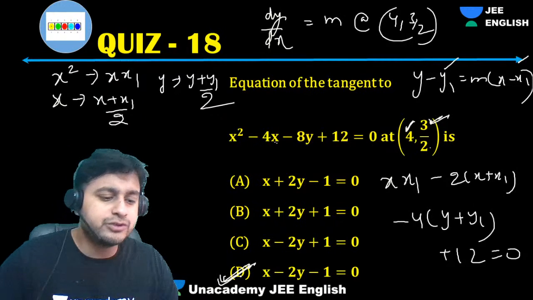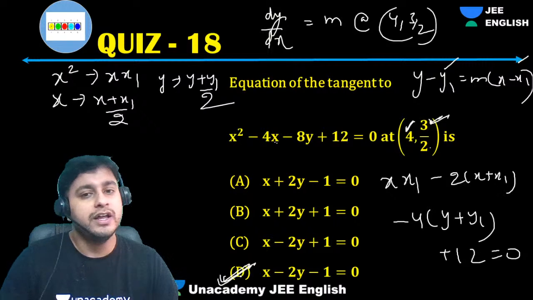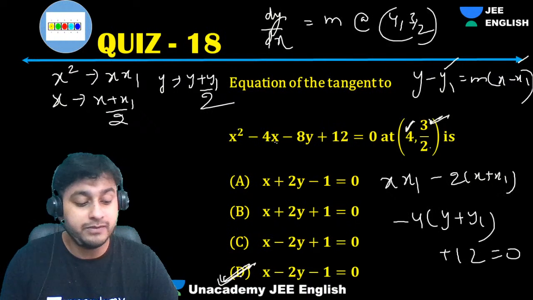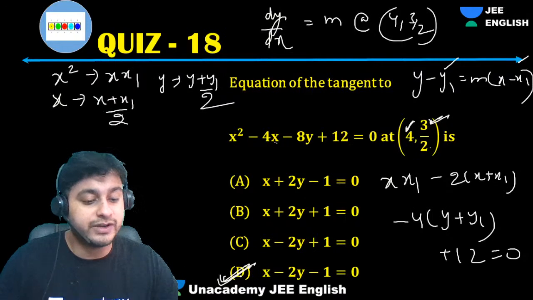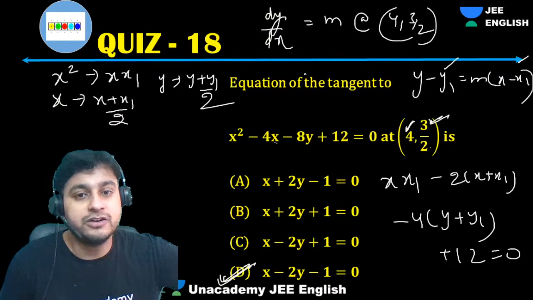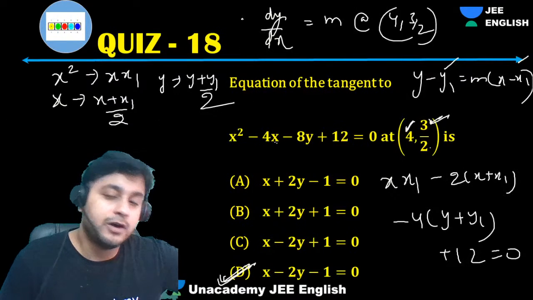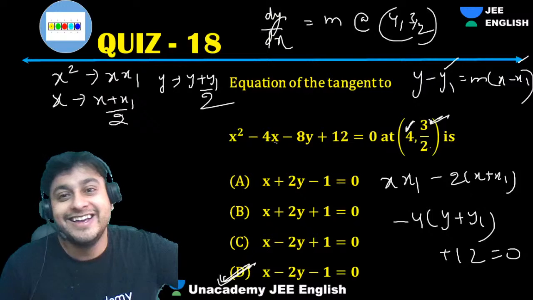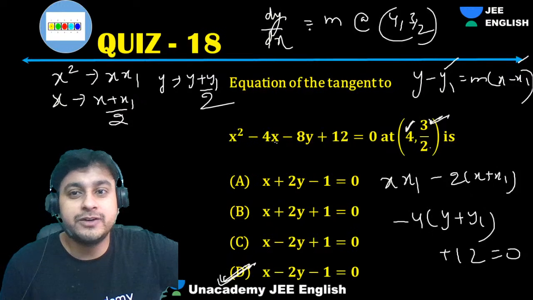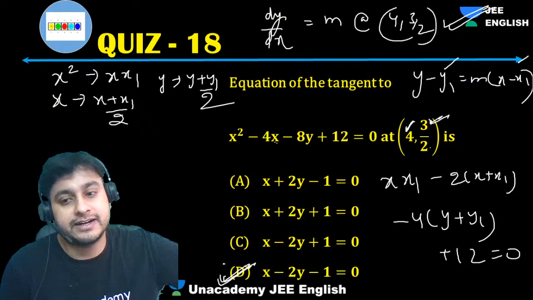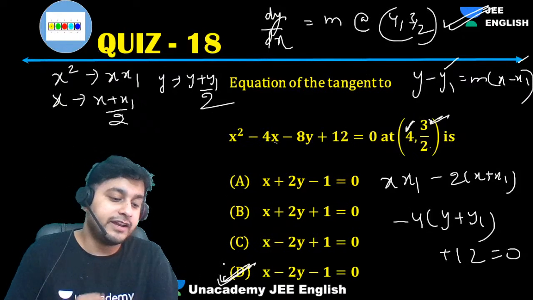Okay, directly questions are coming like this. This year also it came on, I think, ellipse, parabola also in some sets it came. So directly formula substitution you can do. If you remember this, well and good. If you don't remember, I have derived these things for you guys in the past, in the one-shot sessions. Or what you can do is you can obviously use differentiation. That is always working, and D is the correct answer. Simple. Okay, very good, Papi.